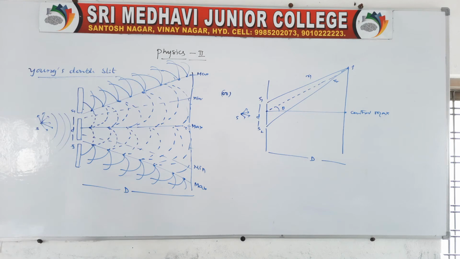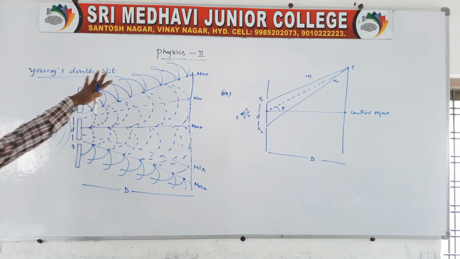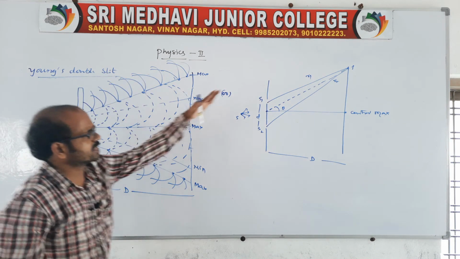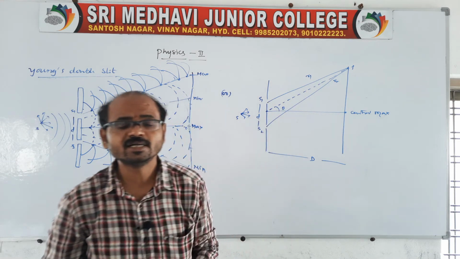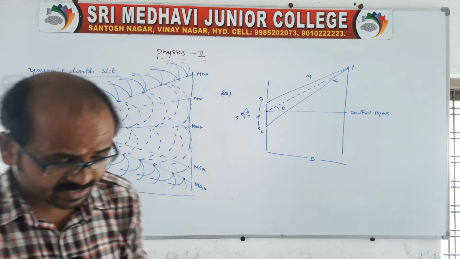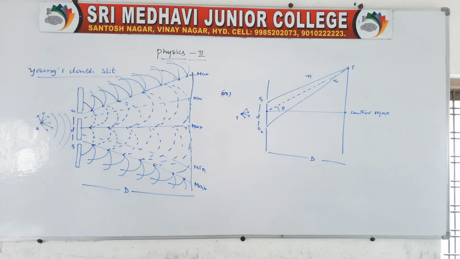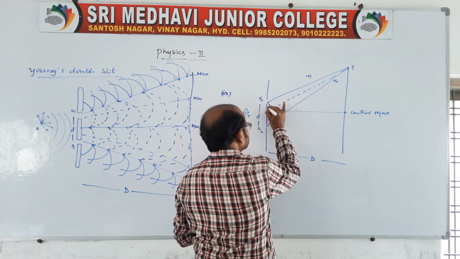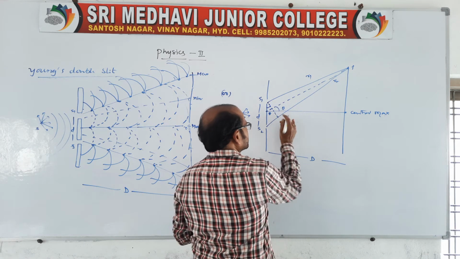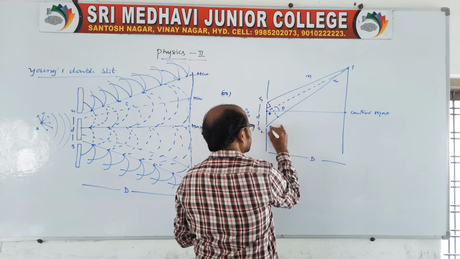Clear? It is also the same Young's double slit experiment only. It is a complete, overall diagram. By using this diagram, now we have to get the maximum intensity and minimum intensity formulas. Since the ray makes an angle theta here, there is a difference in path. So there is R2 and R1, no? This we can say is delta x.